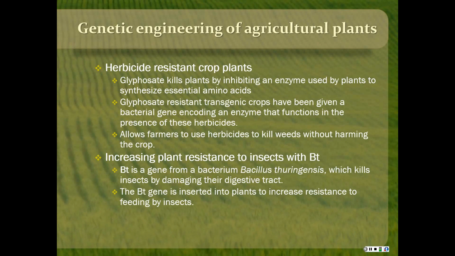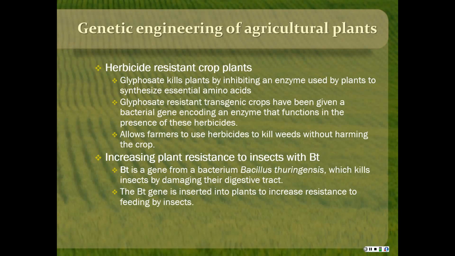Another genetically engineered type of plant are plants that have been given resistance to insects with a gene called Bt. Bt is from a bacterium called Bacillus thuringiensis. When insects eat Bt, it kills them by damaging their digestive tract.